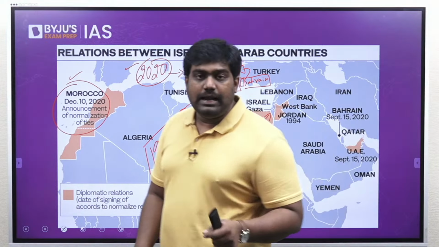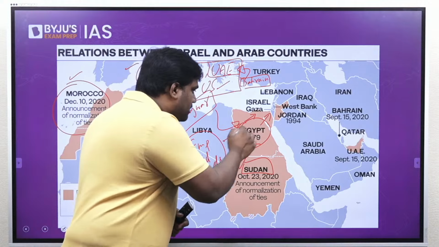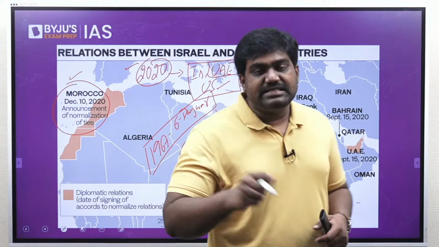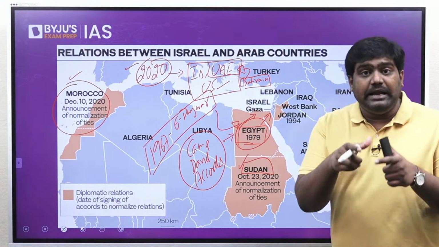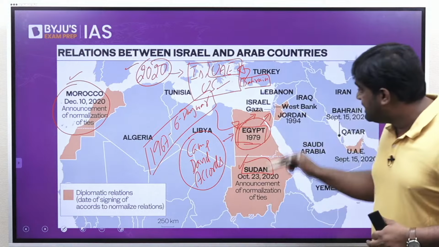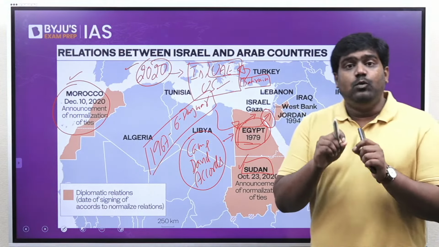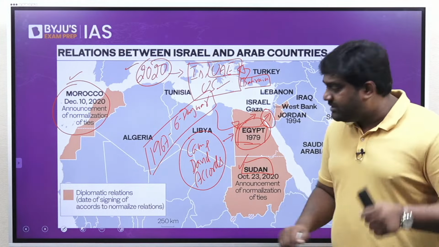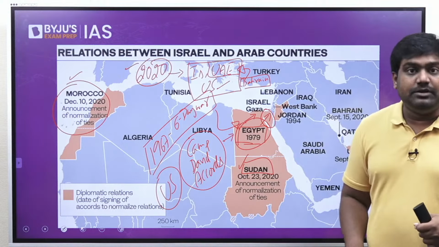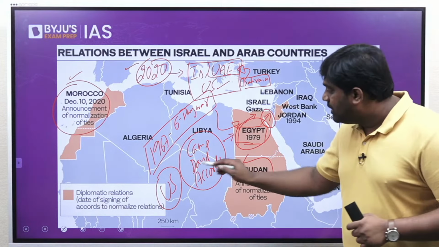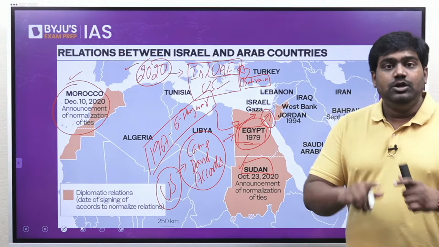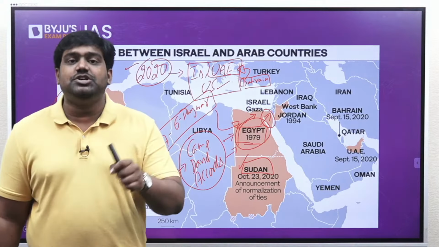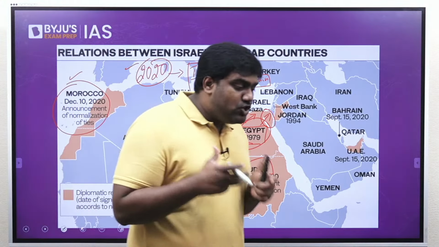But Israel lost the war, and Egypt, please take a correction here. Egypt lost the 6-day war, the 1967 war, and Israel occupied Egypt's territory. The Sinai Peninsula, the Sinai Desert that you see over here, was occupied by Israel. So this pushed Egypt to negotiate and settle. Again, the US mediated between the two countries. It mediated between Israel and Egypt and worked out the Camp David Accords. Through this, Egypt became the first country to recognize Israel and establish official ties with Israel. Right? So it's not UAE.